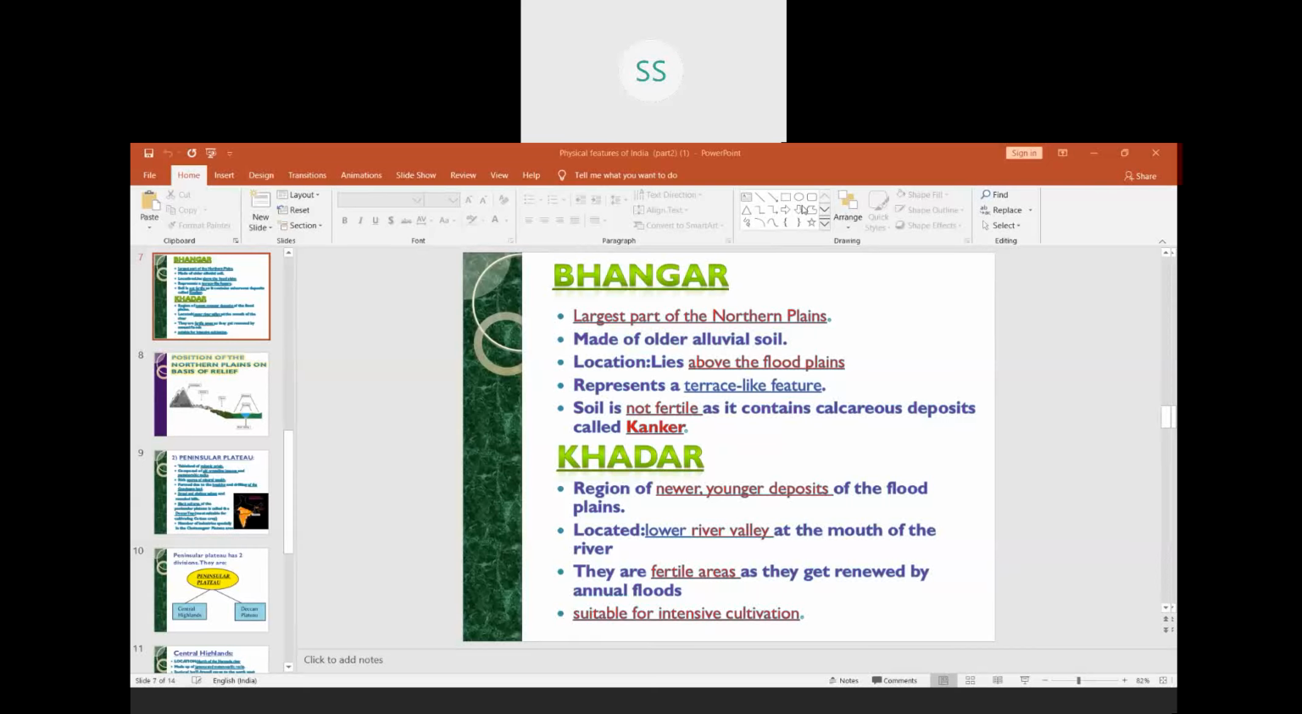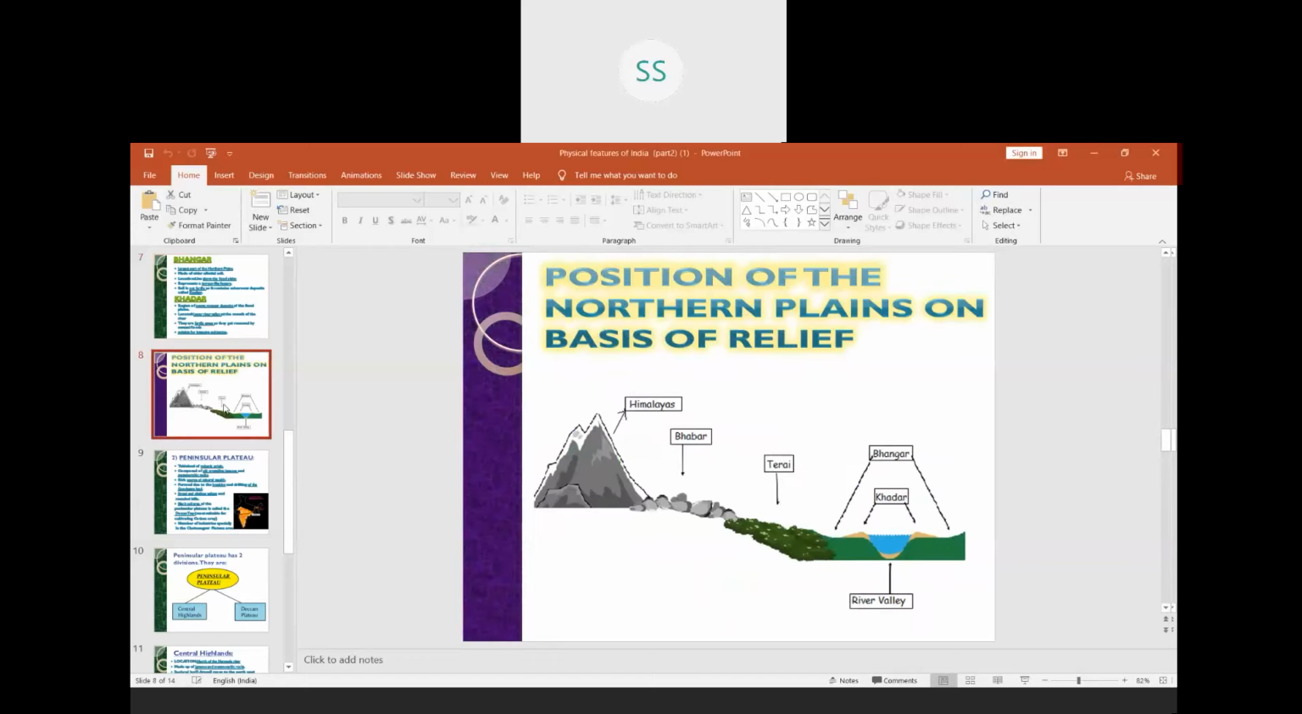Khadar is new alluvial soil and Bhangar is old alluvial soil. This is what we have done in the last part, children. Today we will continue with the next part. Before that, I'll show you the position of the northern plains on the basis of relief. Children, you can see the position of these.